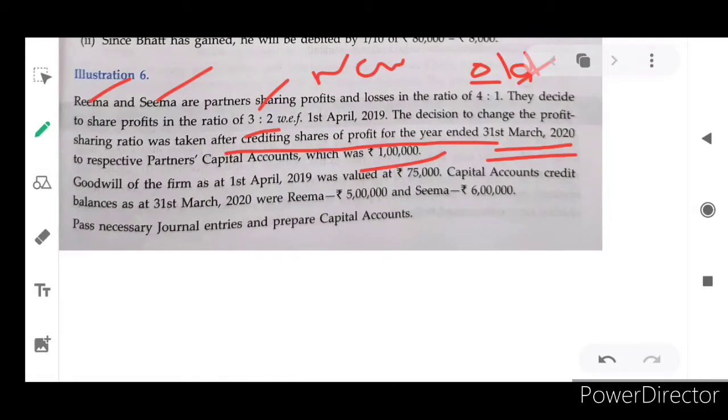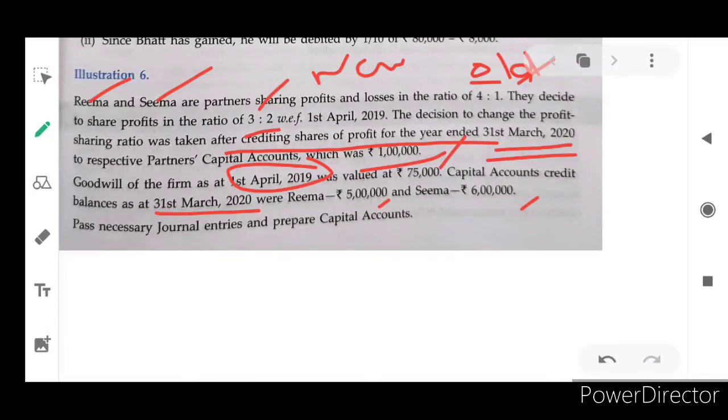Goodwill of the firm as at 1st April 2019 was valued at 75,000. That was valued at the first day of the current year. The capital accounts' credit balances as at 31st March 2020 are given as 5 lakh and 6 lakh, the opening balances for both partners Rema and Sema. They are asking us to pass the necessary journal entry. We can start with the calculation one by one.